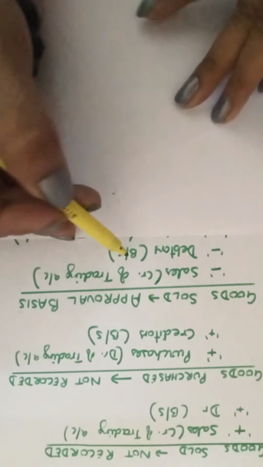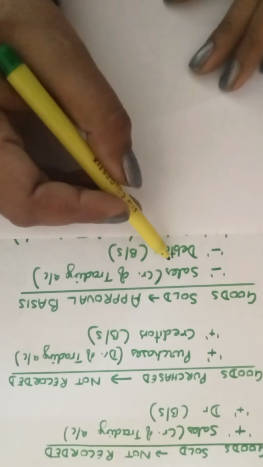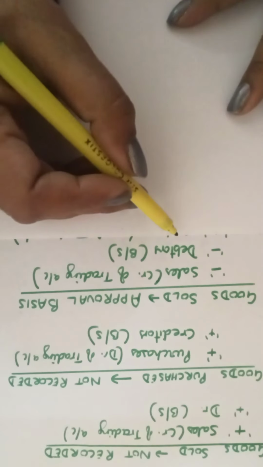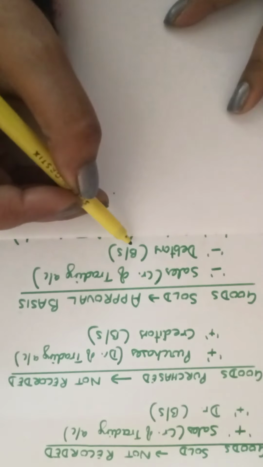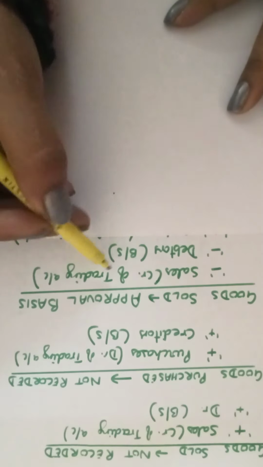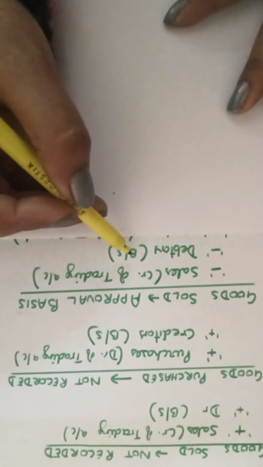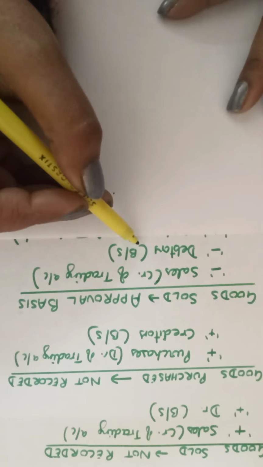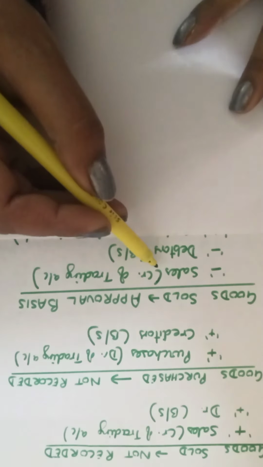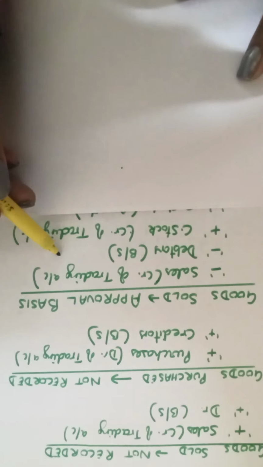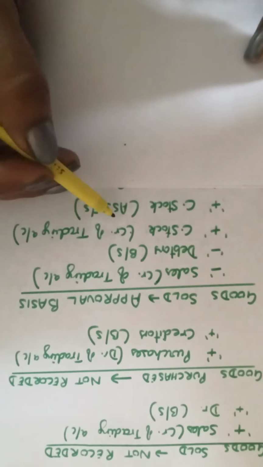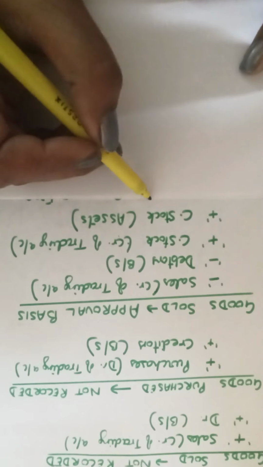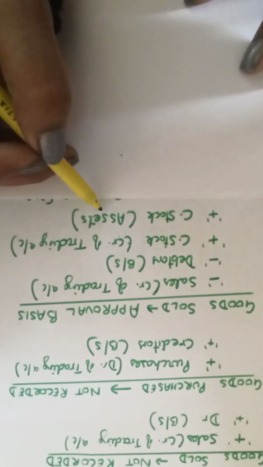Sales done. So what if they are not accepted? You will subtract them from the sales, that is credit side of trading account. They are brought back. And then debtors on the balance sheet. We had taken them on the debtor side also, but they are received back now. The goods have not been accepted. They have been returned back. So they are subtracted from the list of debtors on the asset side of balance sheet, and also subtracted from sales on the credit side of trading account. If they have not been accepted, then what do we do with them? That means there is stock. And where is the stock taken? Two places: credit of trading and asset of balance sheet.